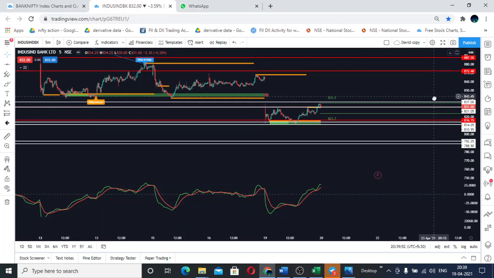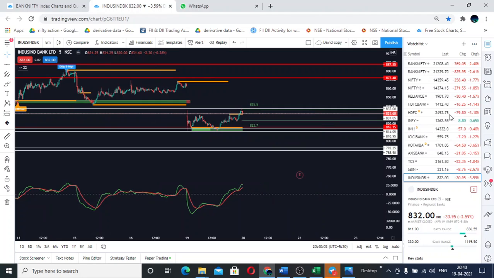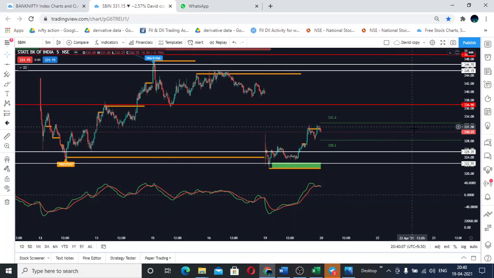And if anybody wants the levels, they may note them here. You can see the levels as already mentioned there. And I believe each and every stock and index which I give, usually they respected our levels today.